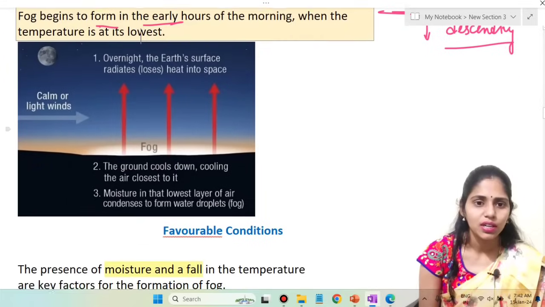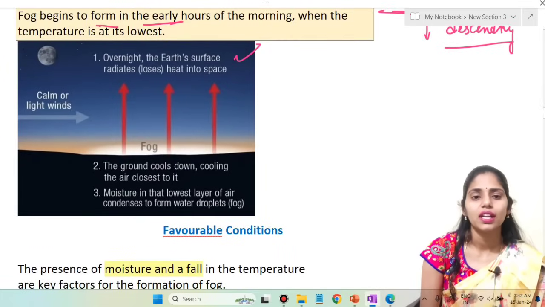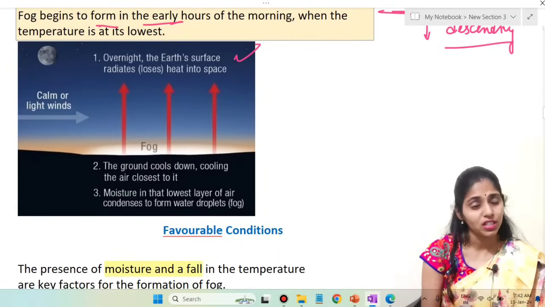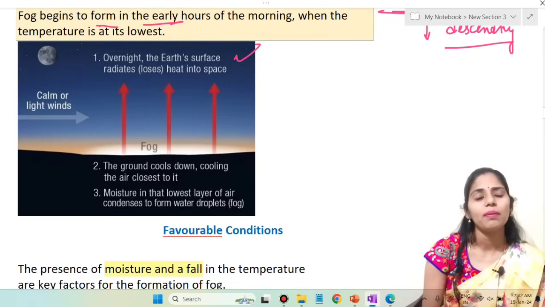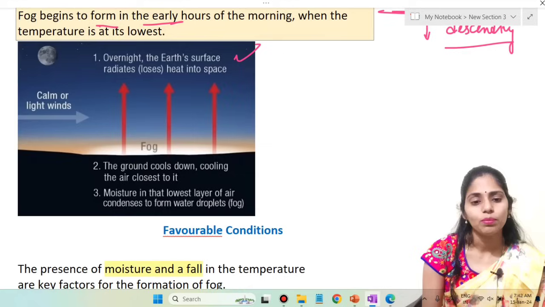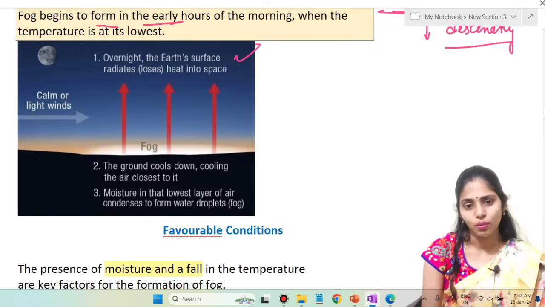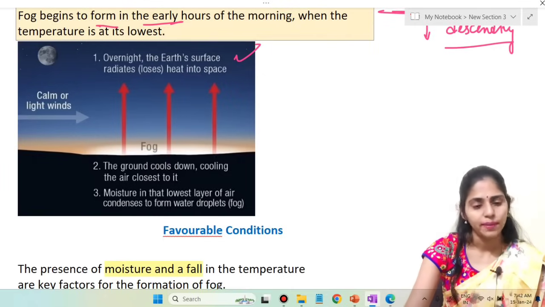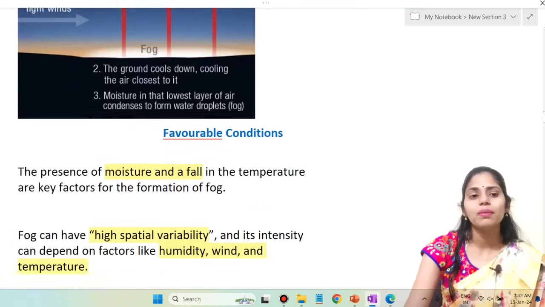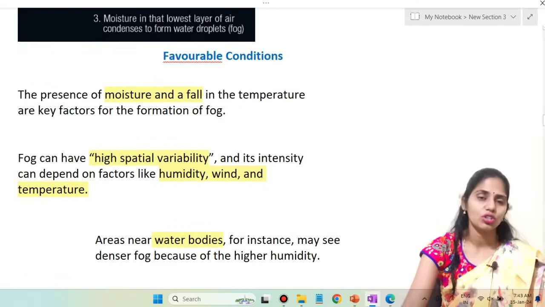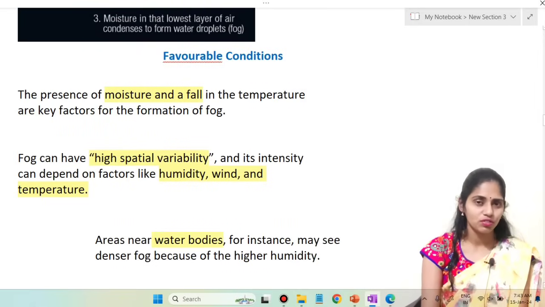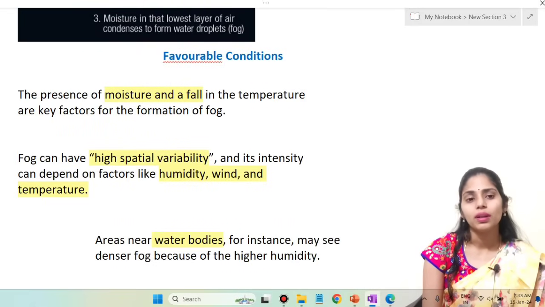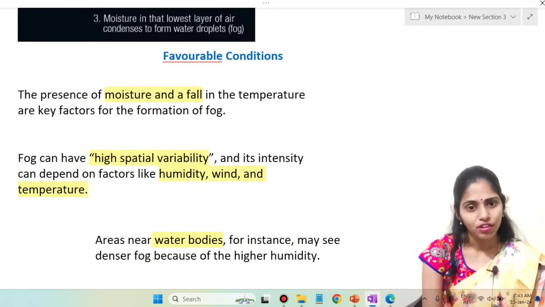So here you can see this image. Overnight, Earth's surface radiates the heat which it received from the sun. Whenever the ground is cooling down, the moisture in the lowest layer of air condenses and forms water droplets, which is called fog. So what are the favorable conditions? Yes, we need moisture. If there is no moisture, there is no condensation of vapor. And we need low temperature. These are the very important key factors for the formation of fog.